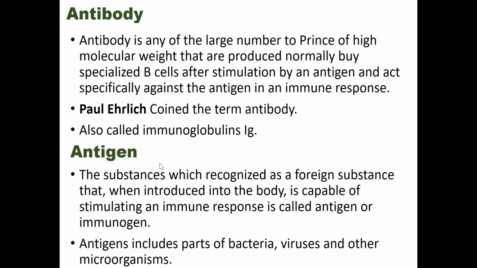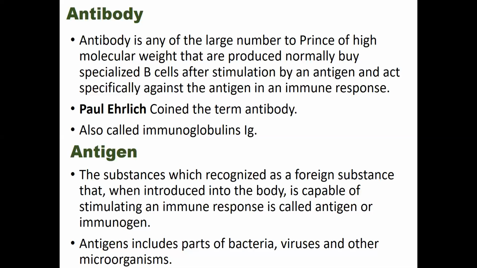Now always these two terms come together, antibody and antigen. So what is antigen then? Antigen is a substance which is recognized as a foreign substance when introduced into the body, and it is capable of stimulating an immune response. So antigen is also known as immunogen because it can stimulate an immune response.